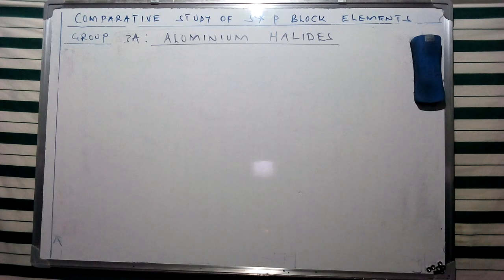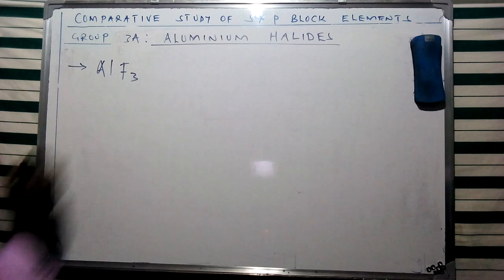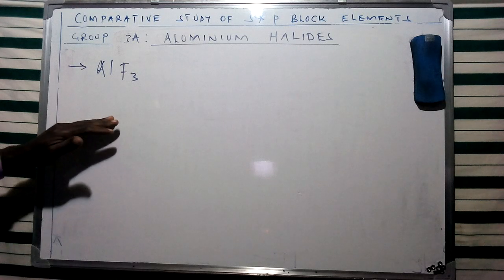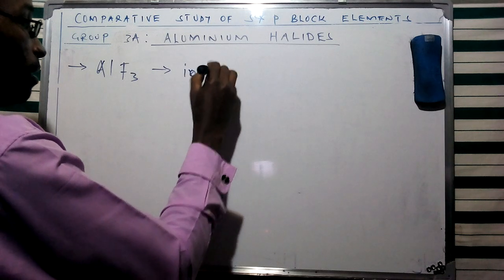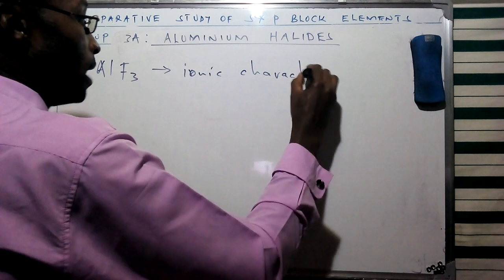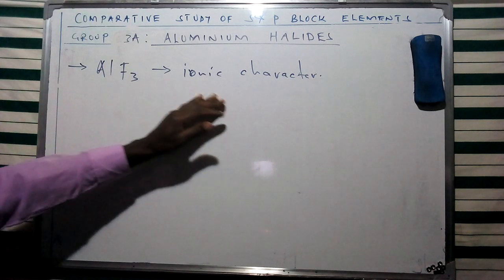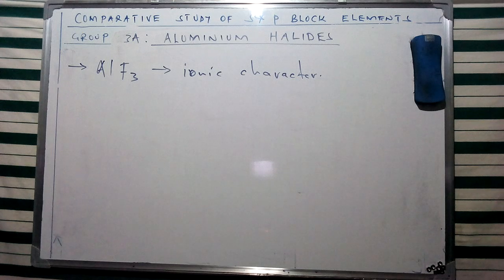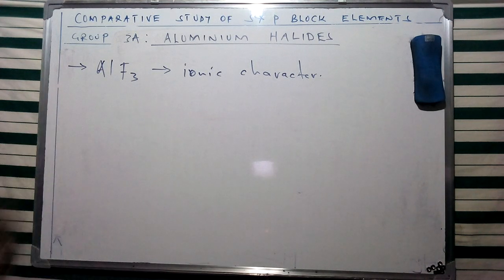Now in this particular discussion, we're going to look at the halides of aluminium. In the particular case of the fluorides, the fluoride of aluminium is going to form a compound which has some ionic character. In our discussion on structure and bonding, we talked about the various forms of bonds which are going to be created: ionic bonds, covalent bonds, and other bonds which we have already discussed in some of our videos. For ionic character, this is going to have this specific form.